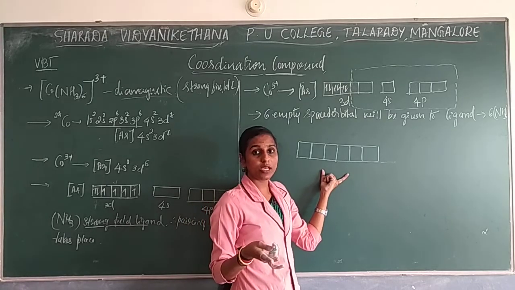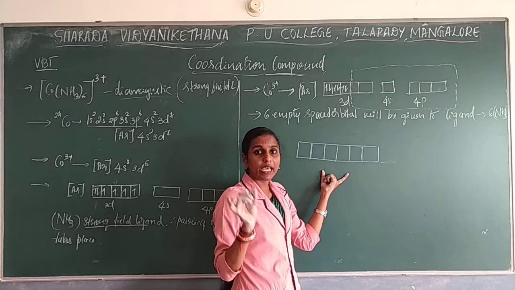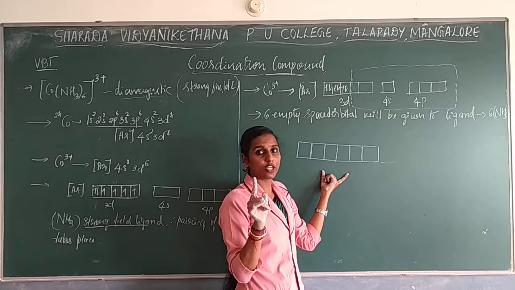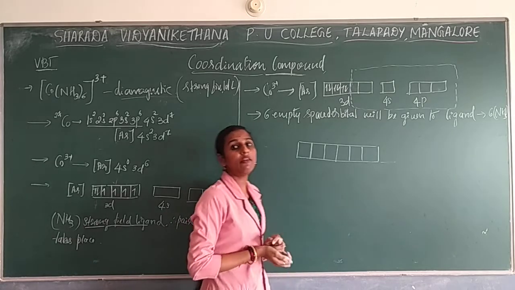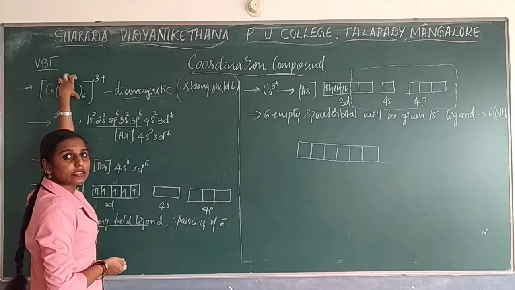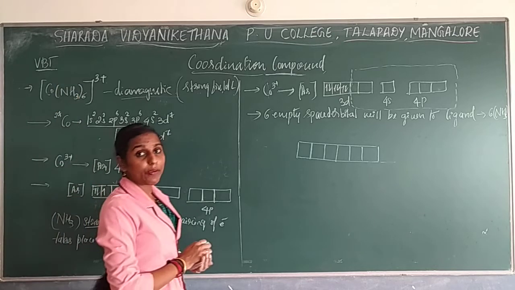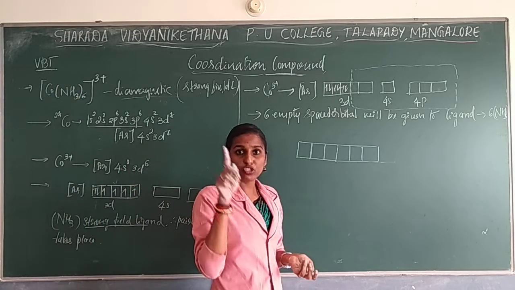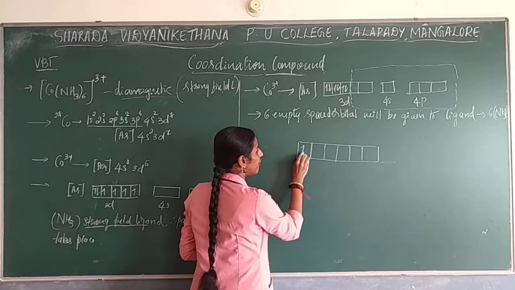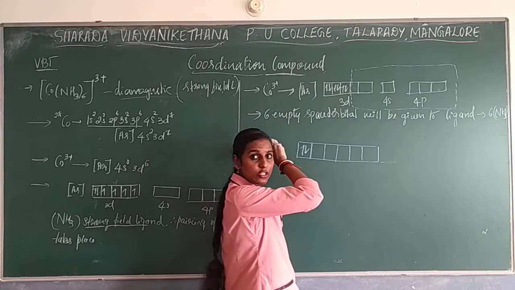Go with the second assumption of VBT. There it says each ligand will have at least one lone pair of electrons. Okay. Each ligand will give a minimum of one lone pair of electrons. Here 6 ligands are present. So how many lone pairs of electrons will it give? 6 lone pairs of electrons it will give. So each ligand, one NH3 molecule, is going to give one lone pair of electrons. So in total how many NH3 molecules are there? 6 NH3 molecules.